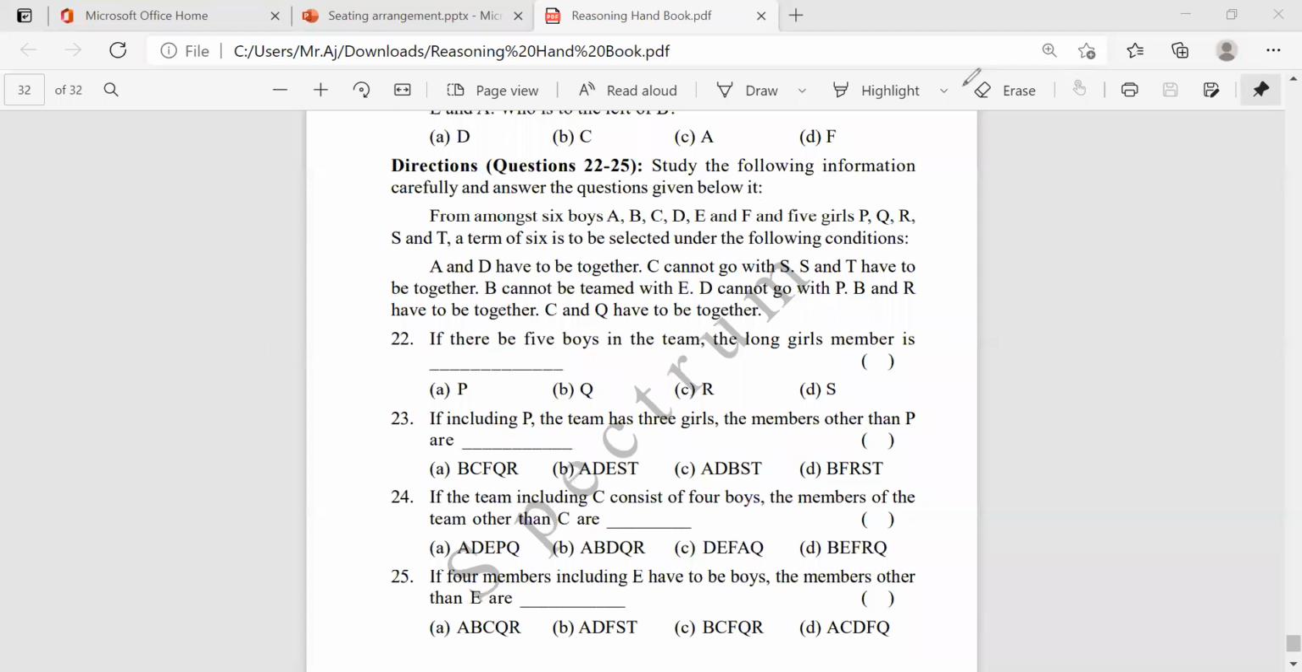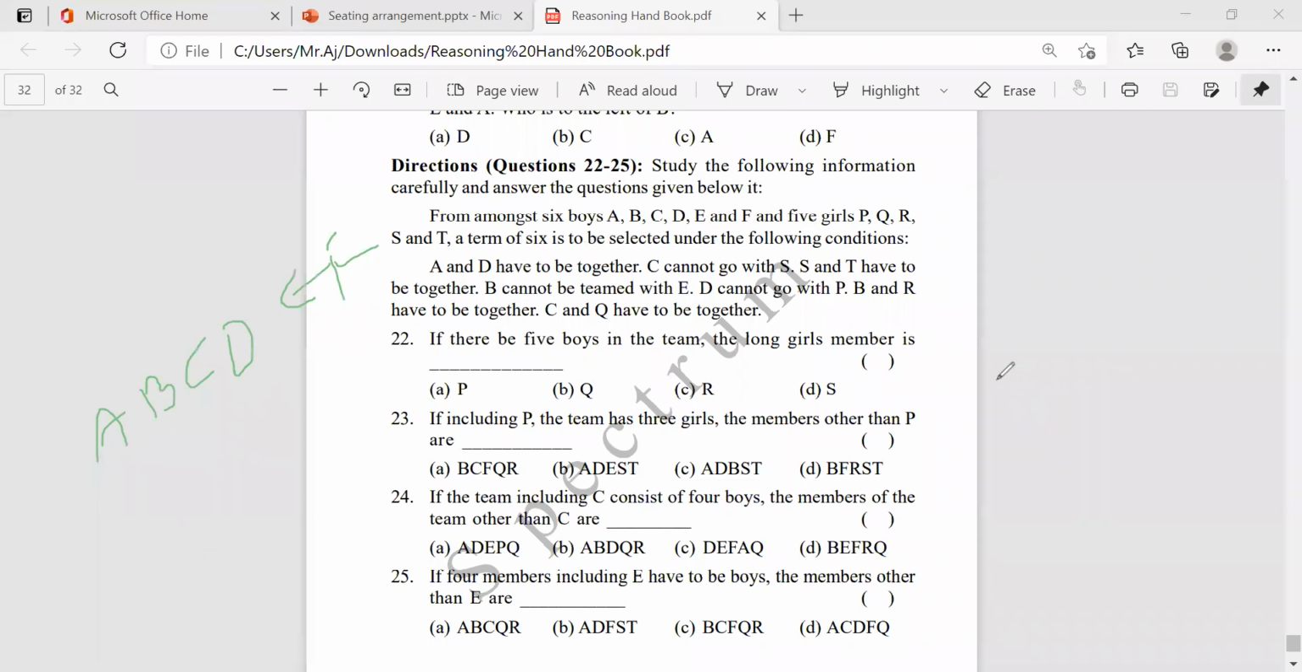Suppose A, B, C, D, E, F. Total 6 boys are here. But from this, we want only 5 boys, and along with this, one girl is required, right? So 5 boys. Who will be the 5 boys?